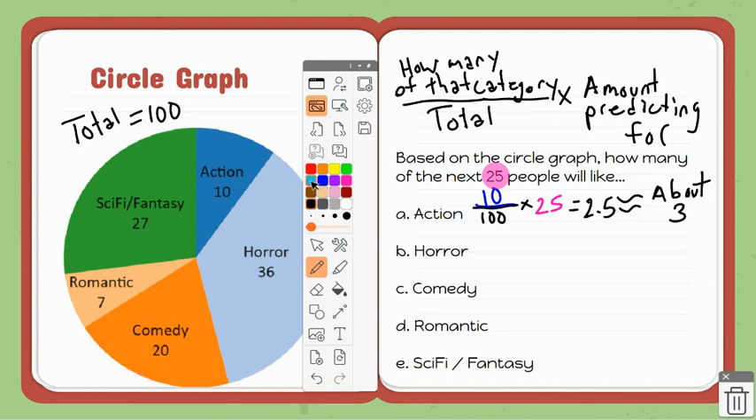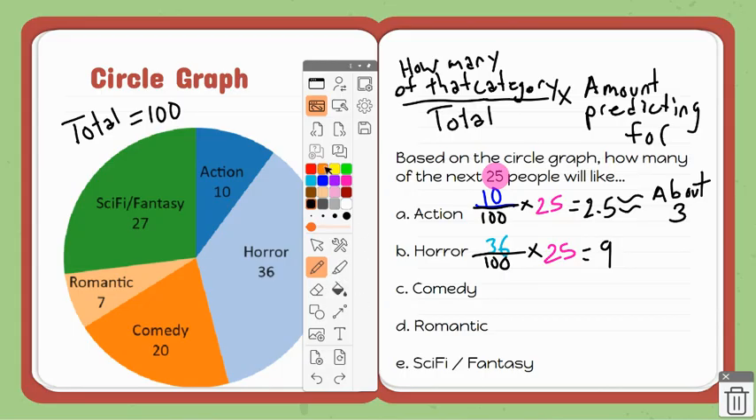Horror. Okay. Horror is 36 over 100 times, again, we're predicting for 25. So, 36 divided by 100 times 25 is 9. So, I'm going to say about 9. Honestly, you could probably just leave that at 9. You don't need to say the about because we're not rounding.